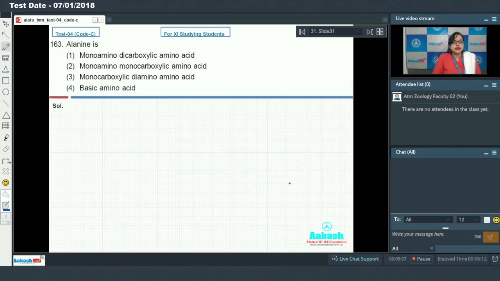Question 163. Alanine is. Let's first look at the structure of alanine. There is an alpha carbon to which a carboxylic group is attached. Then there is an amino group, one hydrogen, and the R group, which in the case of alanine is a methyl group. So this is the structure of alanine.